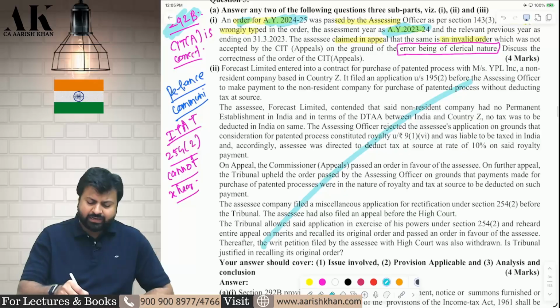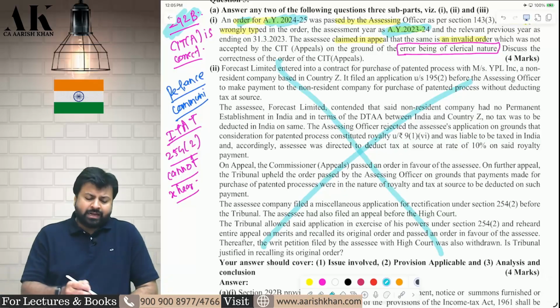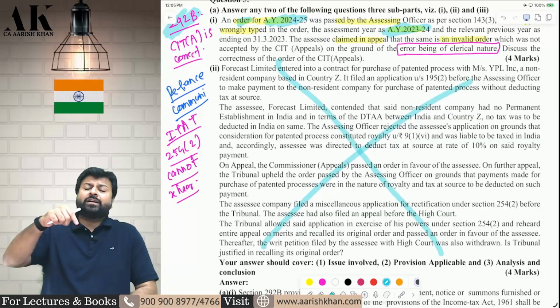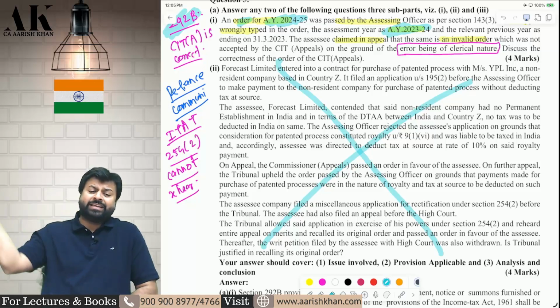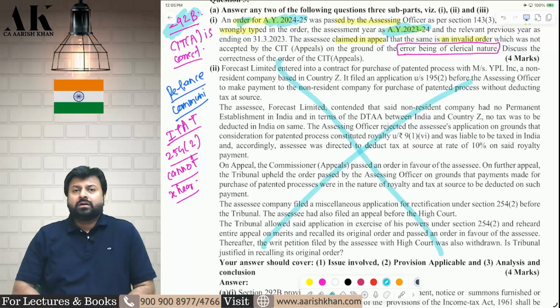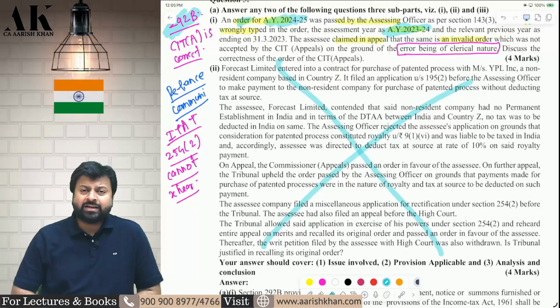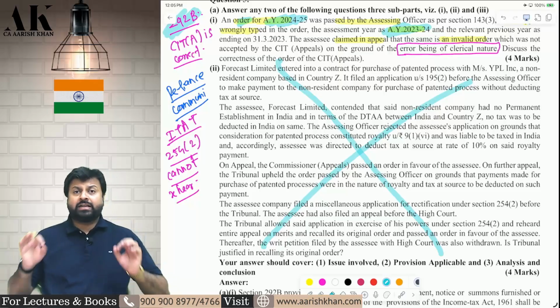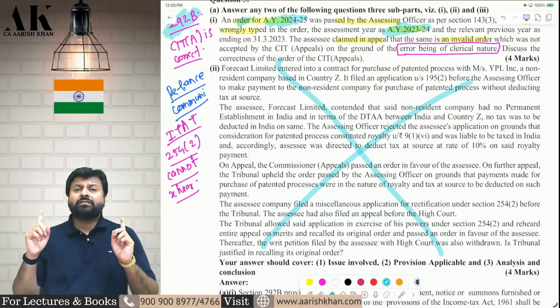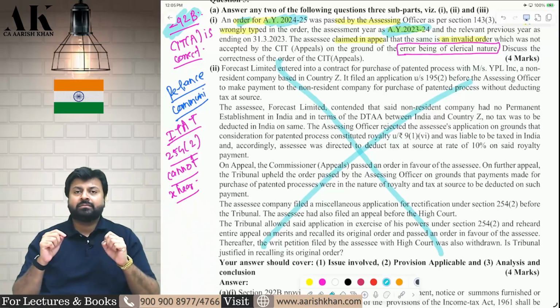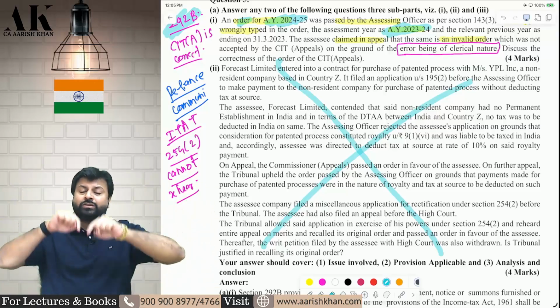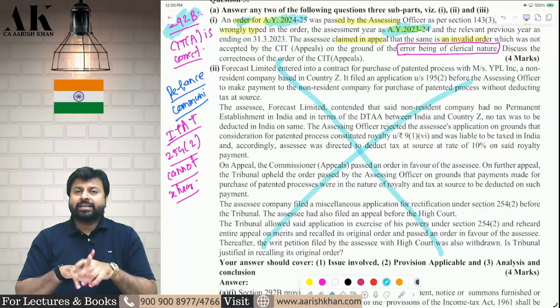Next question we have done earlier. Again, I will say once again, Reliance Communication. Can ITAT under 254 subsection 2 re-hear the entire matter? No. When you go and make an application to ITAT under 254 subsection 2, for what? For rectification. ITAT does not have the power to re-hear the entire matter once again. ITAT does not have the power to review its own order. ITAT cannot review its own orders.